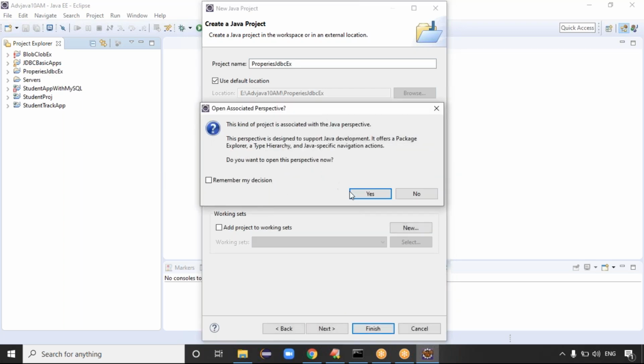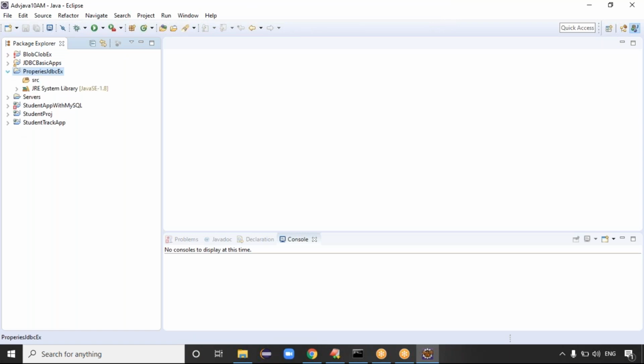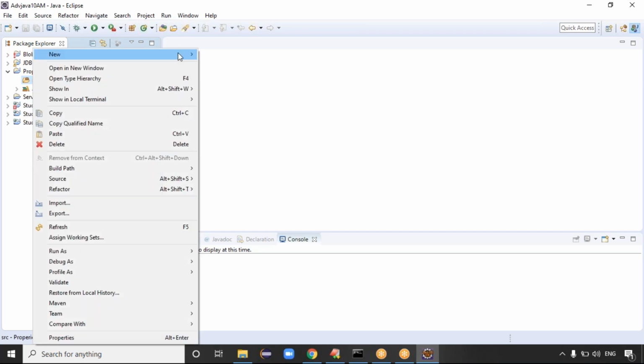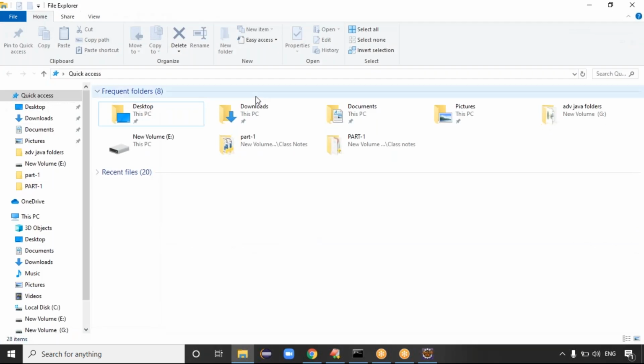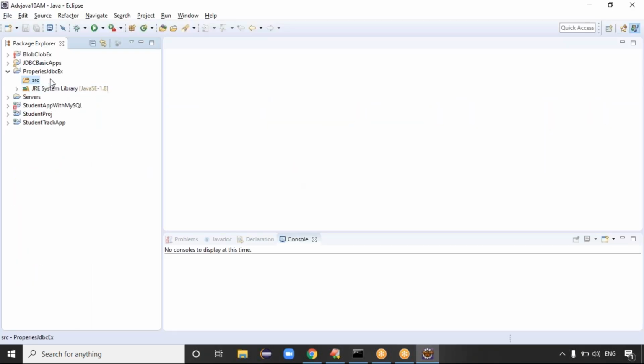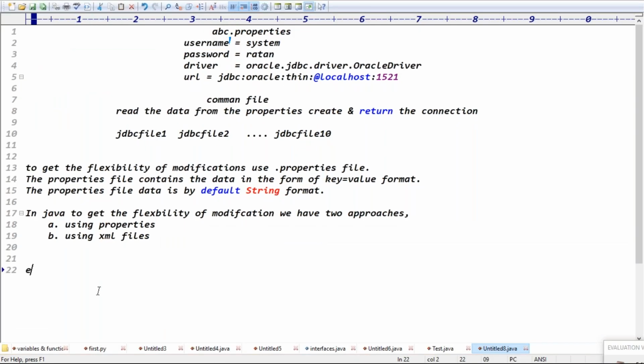Create the project, properties JDBC example, right? Good. The SRC folder is there. Right click on SRC and create one class. First, we have to create the property file. Step 1, guys: create the properties file.